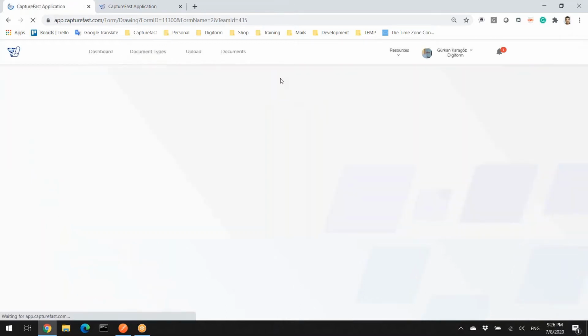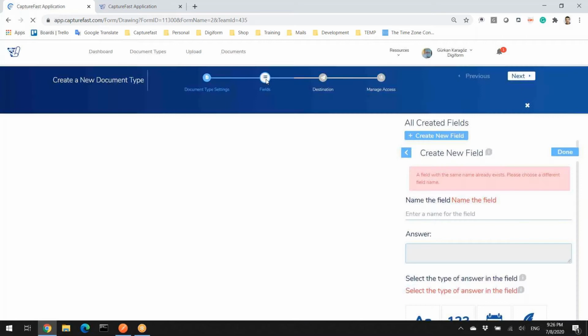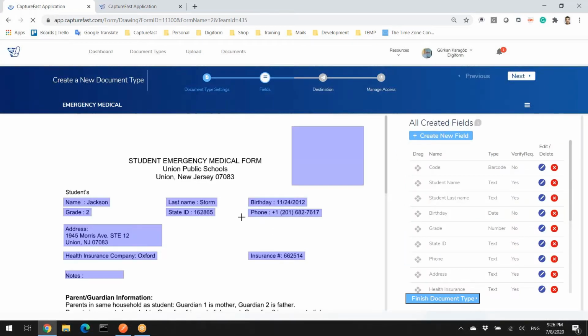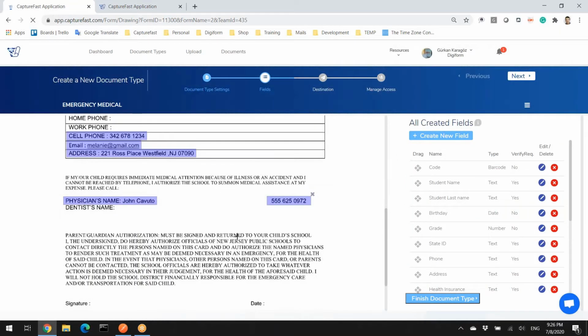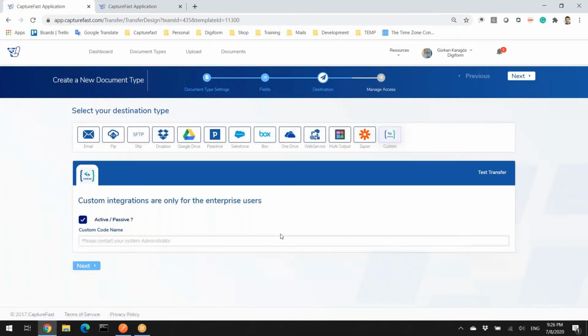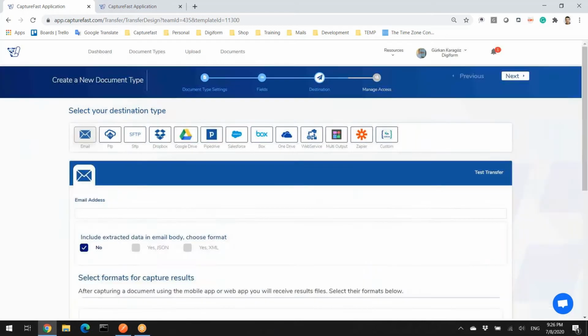Let's go to the field definition. You can see we already defined all the fields previously, and the destination. Here, these are the connectors. You can easily send the document and the extracted data by email. So when you type your email or anybody's email address here, the system automatically sends the extracted file or data. Let's try it first.